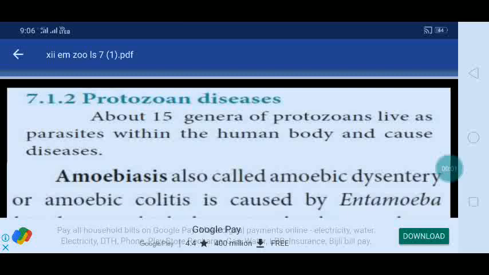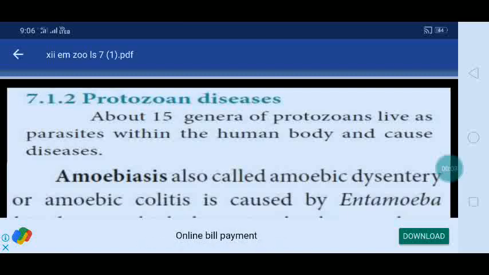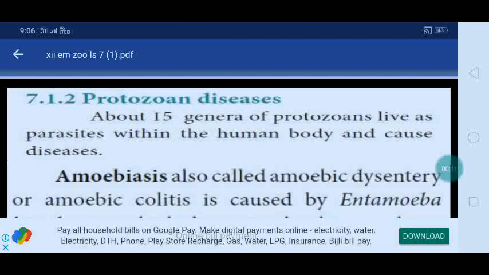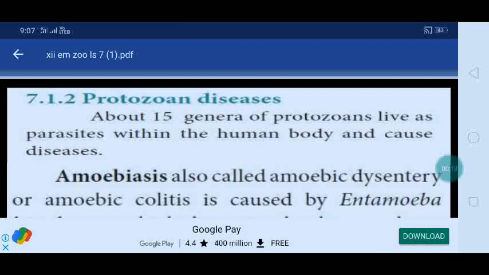Okay, good morning students. Today you are going to see protozoan diseases. What are protozoan diseases? What are the causative agents? You have to study here. About 15 genera of protozoa live as parasites within the human body and cause diseases.